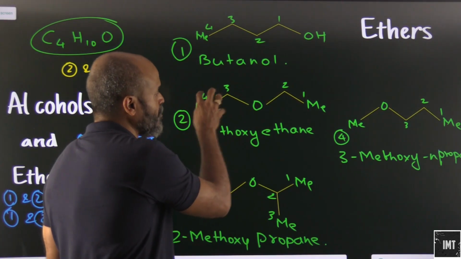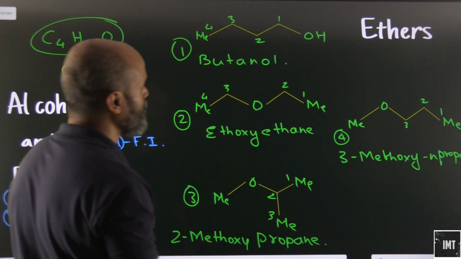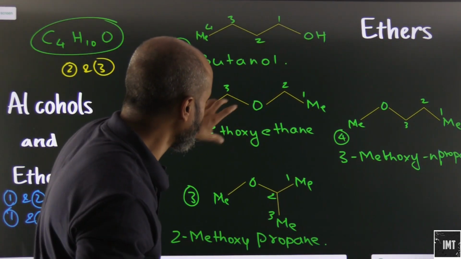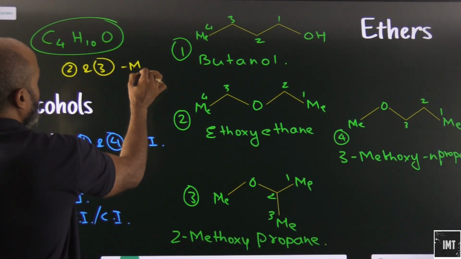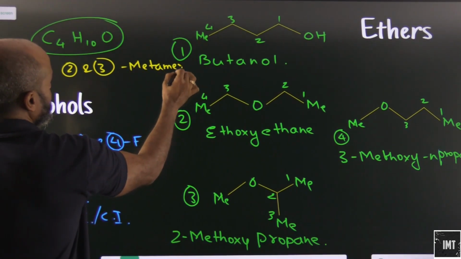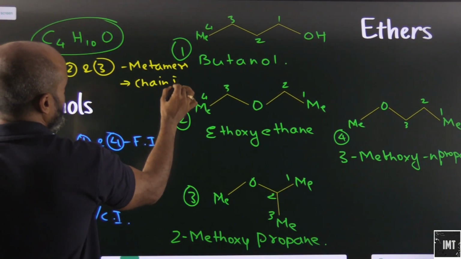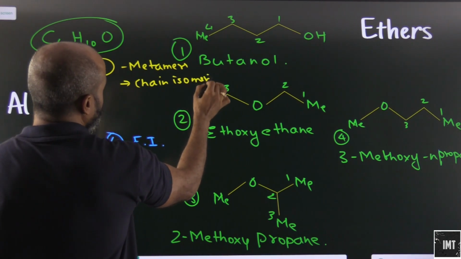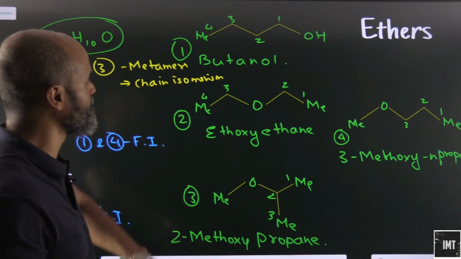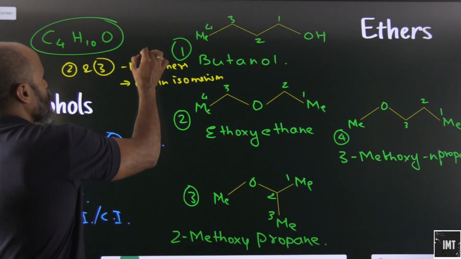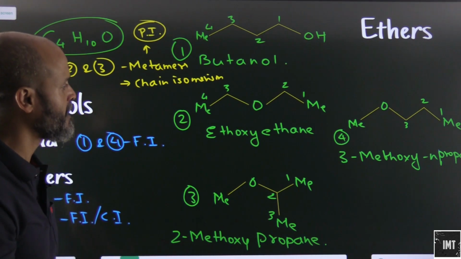Because here it is methyl group and here it is the ethyl group. Here it is methyl and propyl. So 2 and 3 will be metamers of each other. Is there a difference in the chain arrangement? Yes. So they will also show chain isomerism. No functional isomerism because both are ethers. Metamerism and chain isomerism. Since it shows metamerism, obviously it will be a case of position isomerism as well.